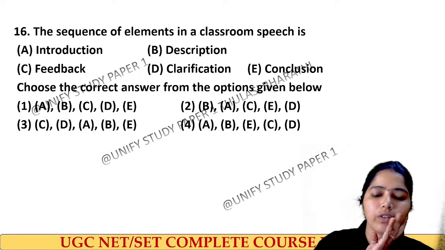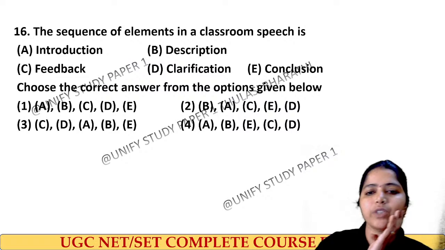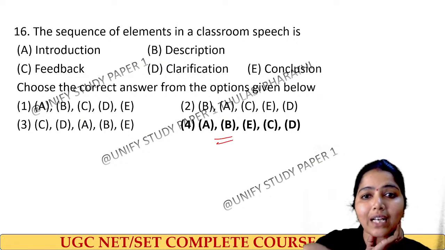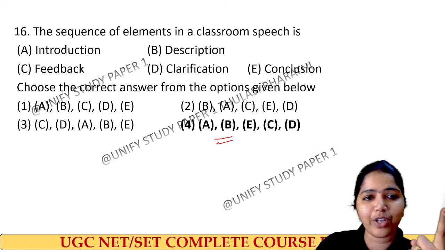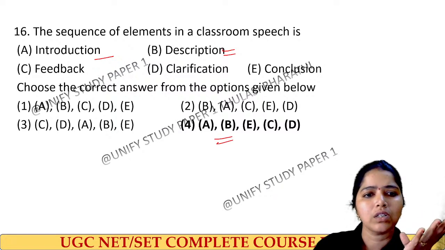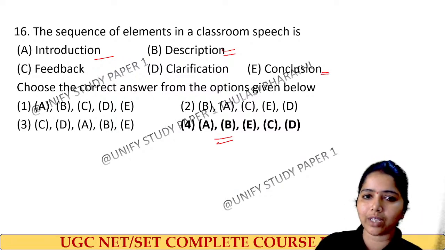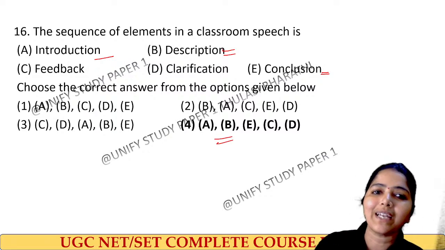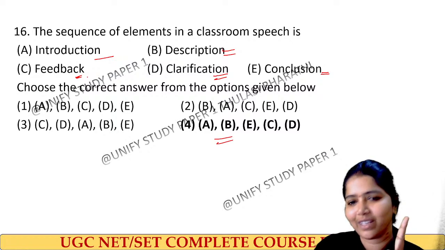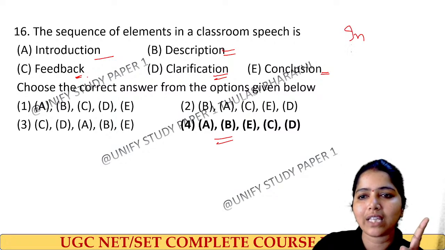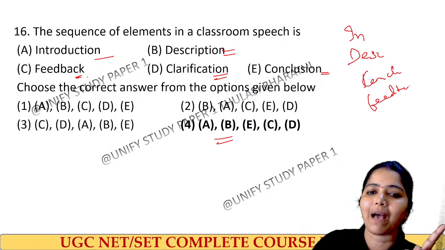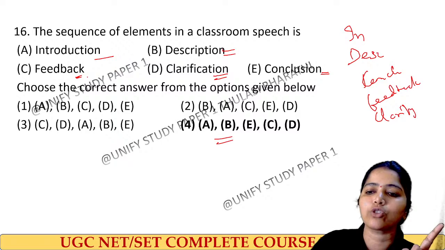Yes, the right answer for this question is option number 4, in terms of elements in a classroom speech. What do we have to do first? First we have to introduce, then we have to describe what we are going to say, then we come to a conclusion. After giving the conclusion, we will get feedback from people. When we get feedback, we have to give clarification. Very good.